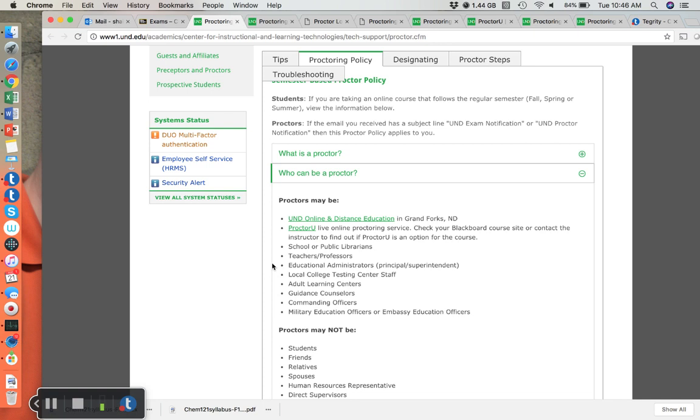Another service is called ProctorU, and you can use ProctorU this semester in Chemistry 121 or 122 online. ProctorU is completely online, and it's a proctoring service that does have a fee, so keep that in mind if you decide to use ProctorU. They will be your proctor, but they're not with you physically. They watch you online through your webcam. And it is a good resource if you can't find a proctor in your local area.